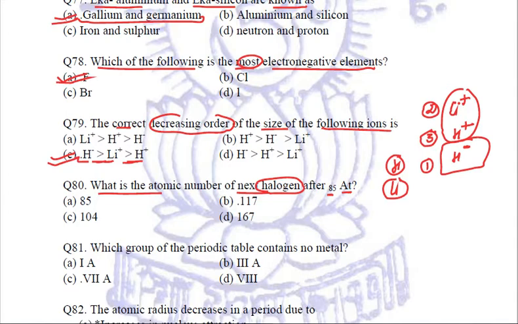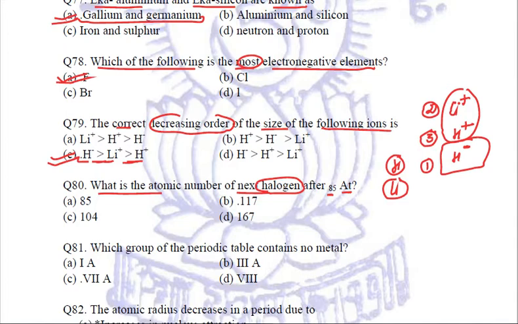Second important thing is, the question comes in the mind of the students, sir, do we have to learn the whole of the periodic table? How is it possible to learn each and every element and its atomic number? No, you don't have to. So how are you going to answer this particular question?